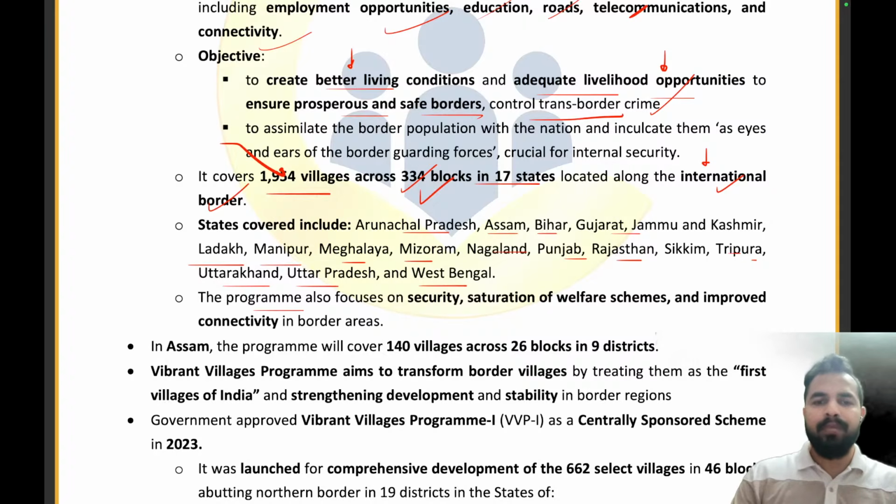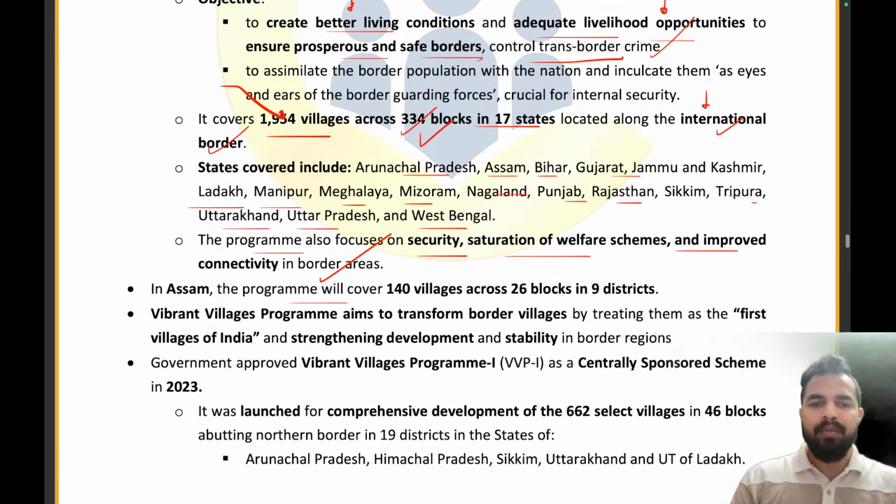The program also focuses on security, saturation of welfare schemes, and improved connectivity in the border areas. So work will be done on security, on saturation, and connectivity of welfare schemes will be improved in the border areas. Clear, everyone? In Assam, the program will cover 140 villages across 26 blocks in 9 districts.